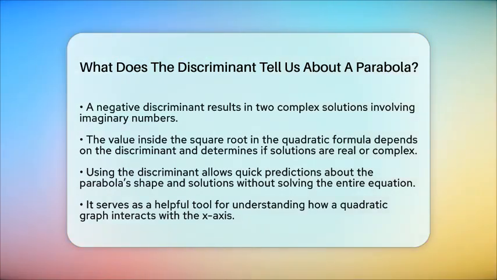So, understanding the discriminant helps us quickly predict how a parabola behaves and how many solutions it has. It is a simple calculation that reveals whether the parabola crosses the x-axis, touches it, or stays away from it entirely. This makes the discriminant a handy tool for anyone working with quadratic equations and graphs. Instead of solving the equation first, you can use the discriminant to get a clear picture of what the graph looks like and how it interacts with the x-axis.